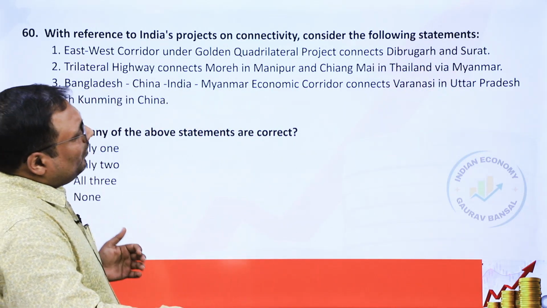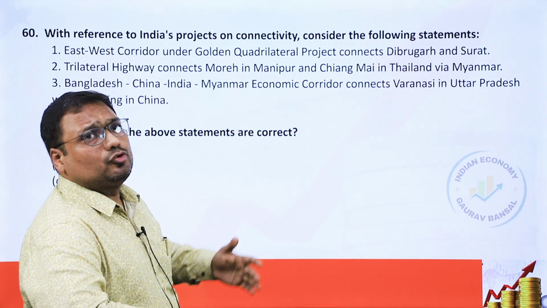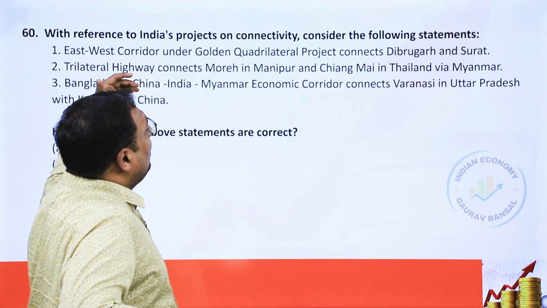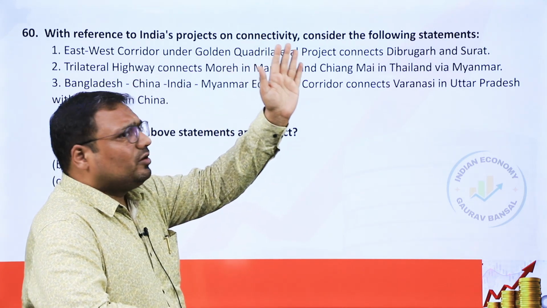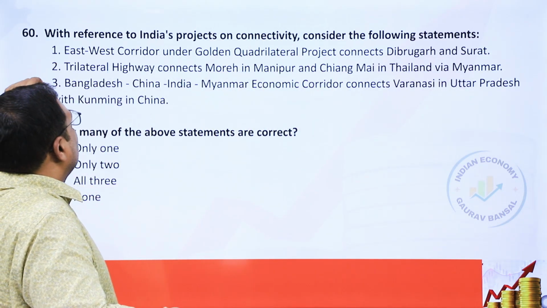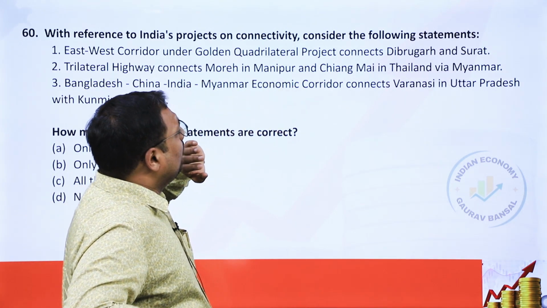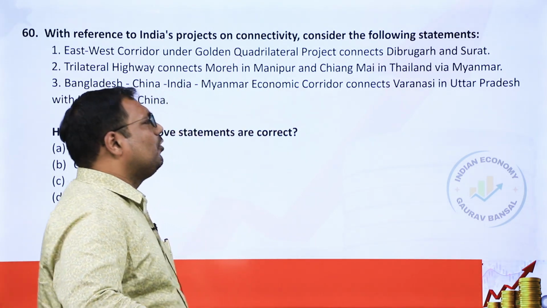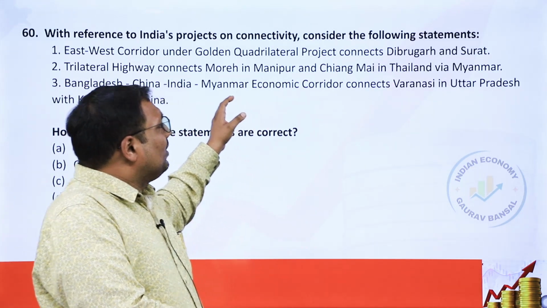Okay, almost 300 plus kilometer east to Surat. And Dibrugarh, from Dibrugarh it further goes up to Bongaigaon. So this is incorrect. Second, trilateral highway connects Moreh in Manipur with Chiang Mai in Thailand via Myanmar. So this is incorrect. Okay.